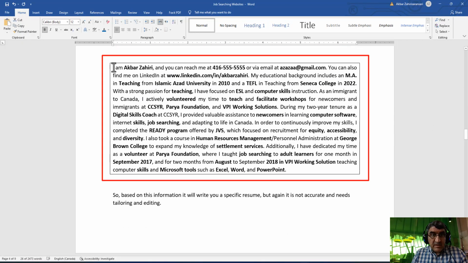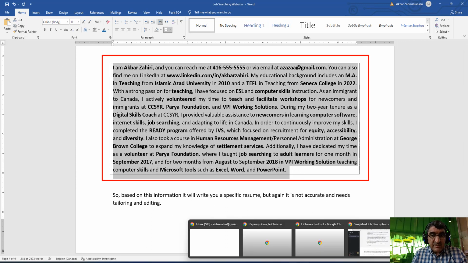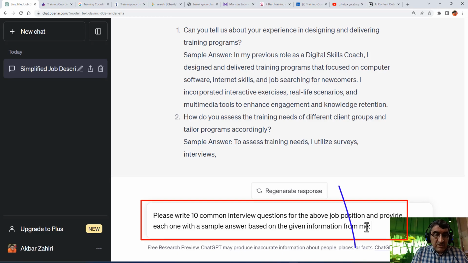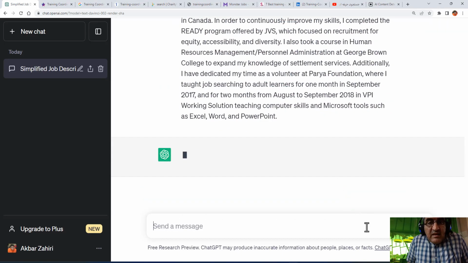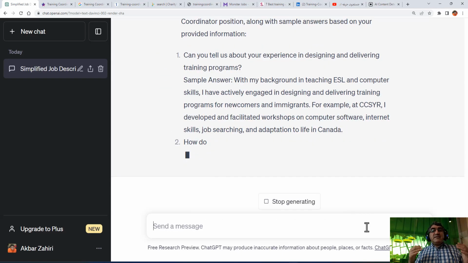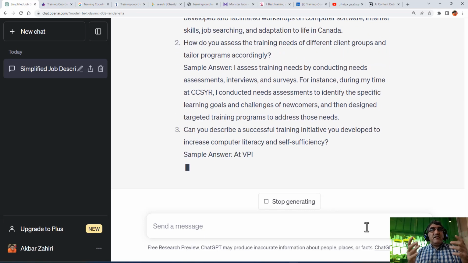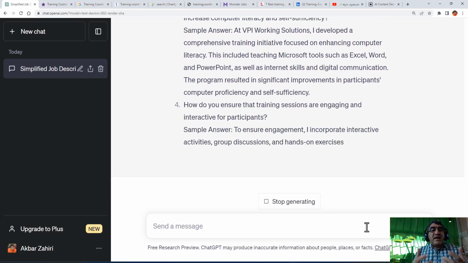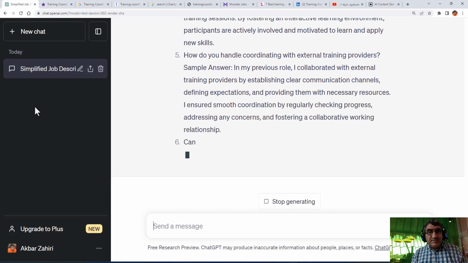The same information that I had provided, again, I can copy and paste. It is not necessary because it has its own memory. Then I can put it here and it will provide answers based on the information that I have given. And I can change them, then practice them one by one.